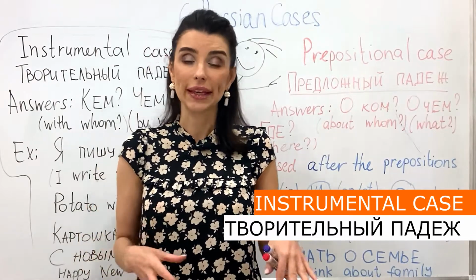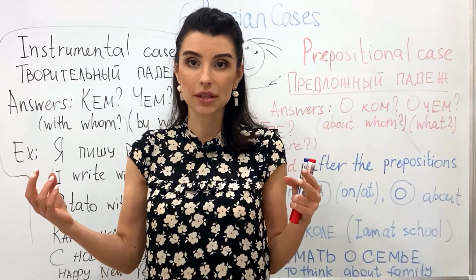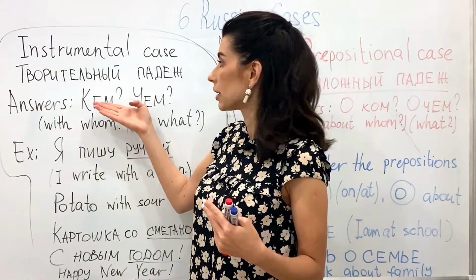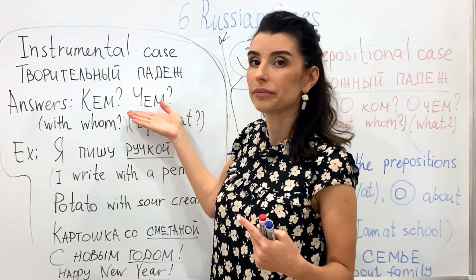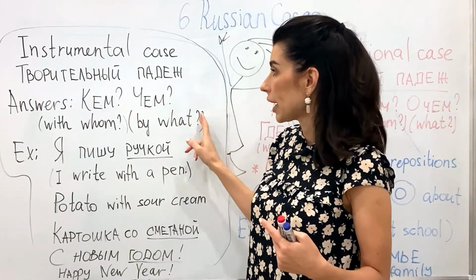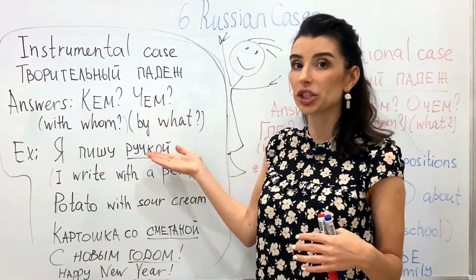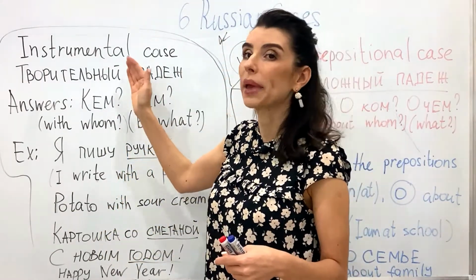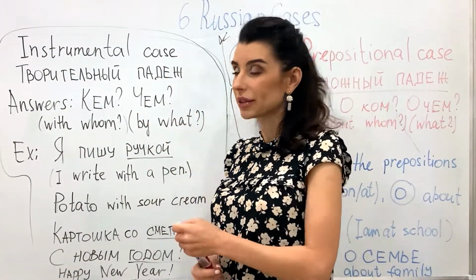What does it mean? It means that the noun in the sentence answers the question with whom, кем, or by what, чем. These two questions you should know. If the noun in the sentence answers these two questions, it means it's the instrumental case. So let's check examples.